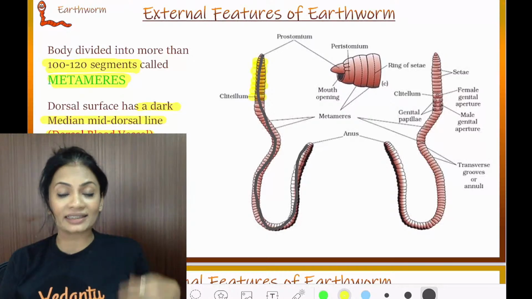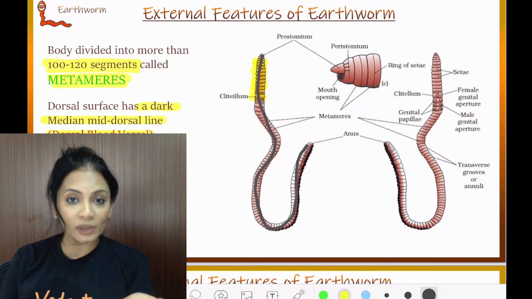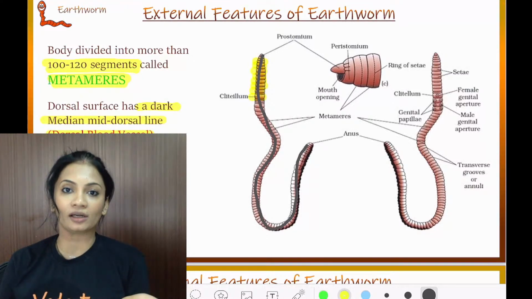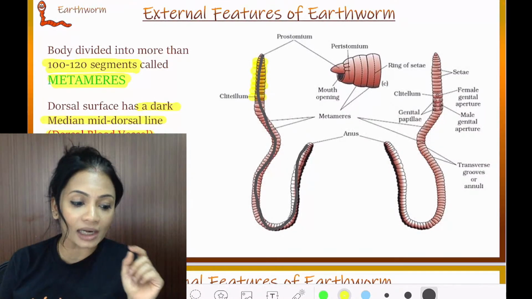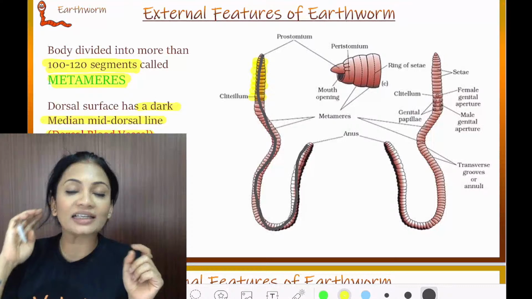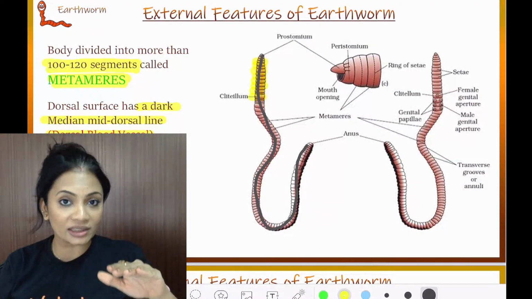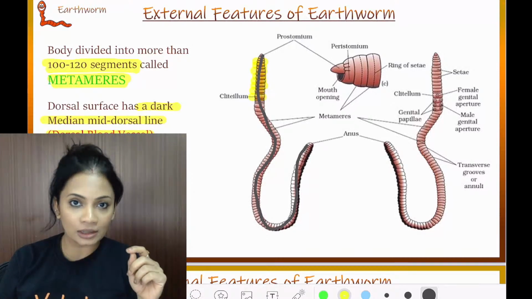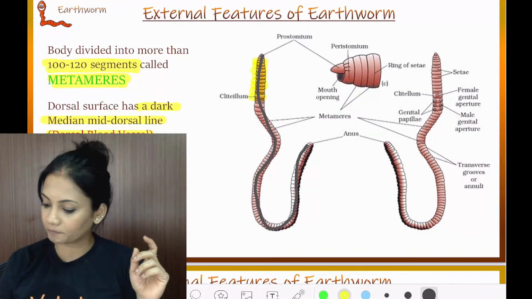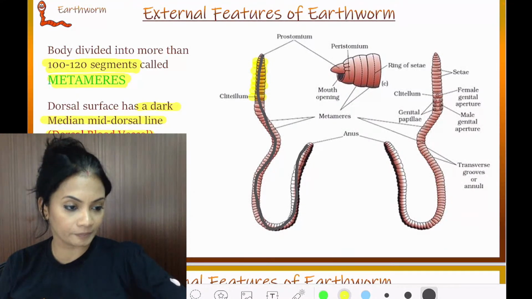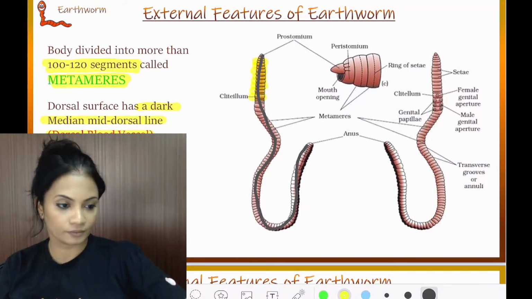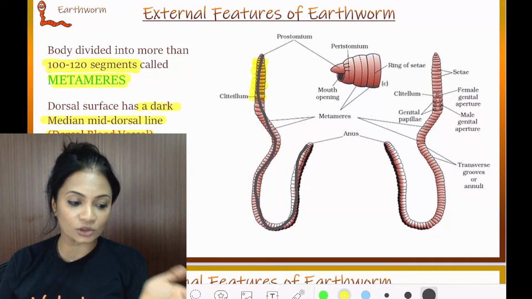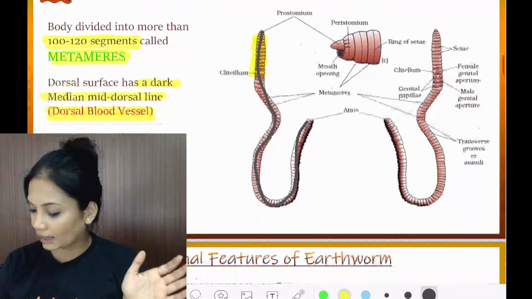So everyone, the next time you have an earthworm in front of you, you will be able to at least tell which is its dorsal surface and which is its ventral surface. Which is the surface with the dark line, children? Is it dorsal or ventral? Quickly tell me in the chat box. Yes, very good. It is the dorsal surface that's going to have the dark line, and that is nothing but